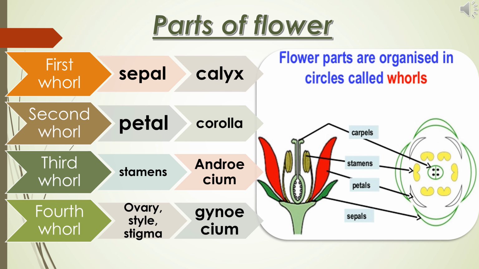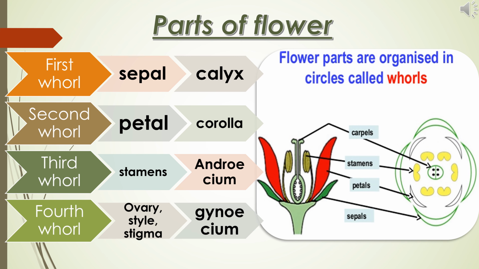Each stamen consists of two parts, the filament and the anther. The anther contains pollen grains. The pollen grains produce the male gametes. And the innermost whorl, the fourth whorl, is known as gynoecium. Gynoecium is the female reproductive part of the flower. Gynoecium is also made up of three parts, the ovary, style and the stigma. Ovary contains ovules. Ovules contain egg cells.